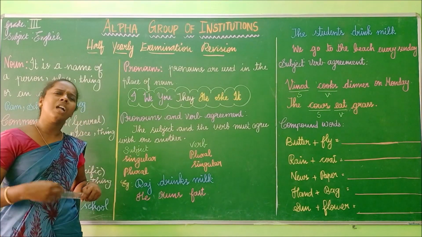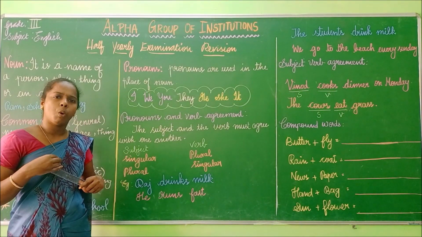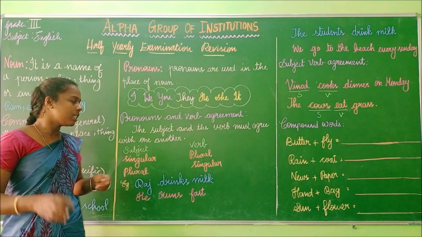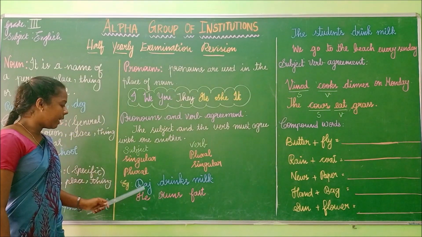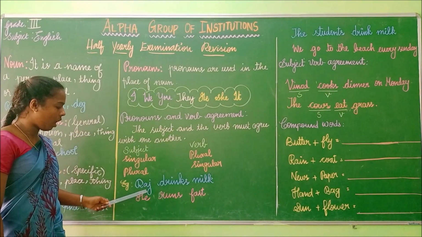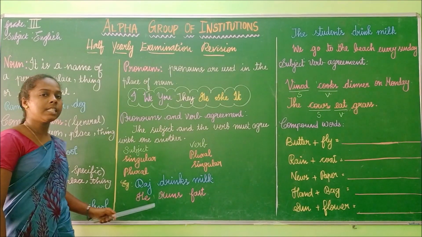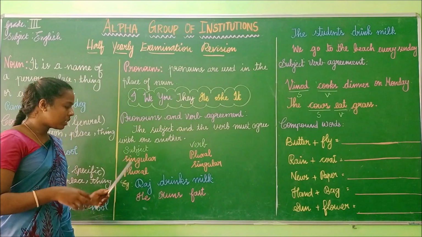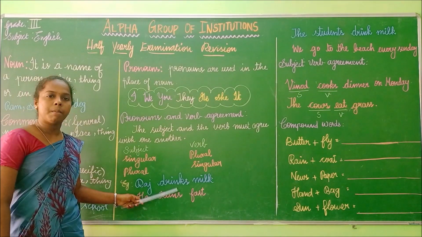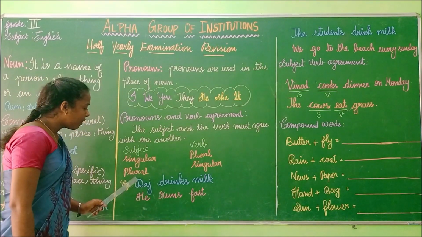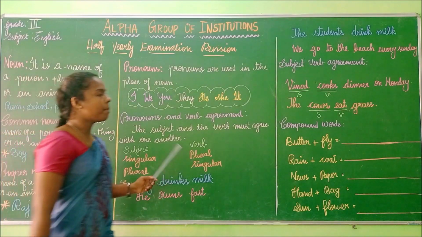So tell me children, what is a subject? What the sentence is about is the subject. So here the sentence is about Raj. Here the sentence is about he. So here the subject is singular. So for a singular subject, the verb must be plural. For a plural subject, the verb must be singular.